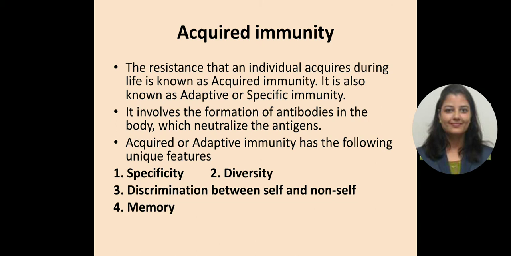And the acquired immunity is the resistance that an individual acquires during their life. Okay, so it is acquired immunity. It is also known as adaptive or specific immunity. This involves the formation of antibodies in the body which neutralize those antigens which are affecting the body.